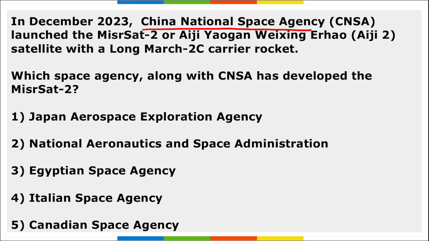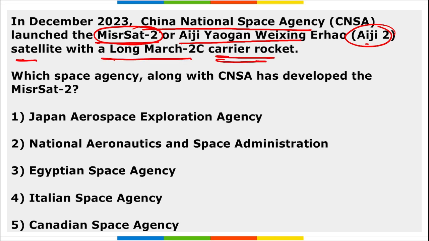Next, China National Space Agency launched the Misrsat-2 satellite with a Long March 2 carrier rocket. Important here is Misrsat-2. So which space agency along with CNSA developed this Misrsat-2?